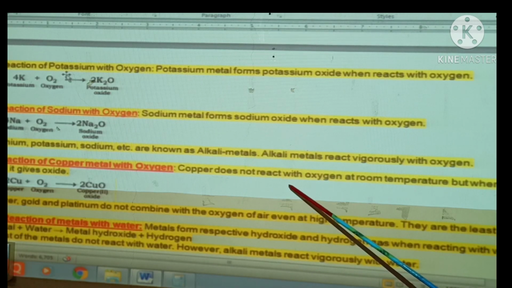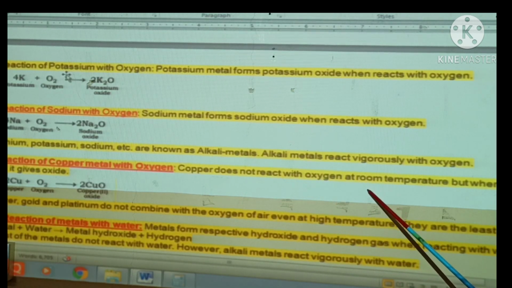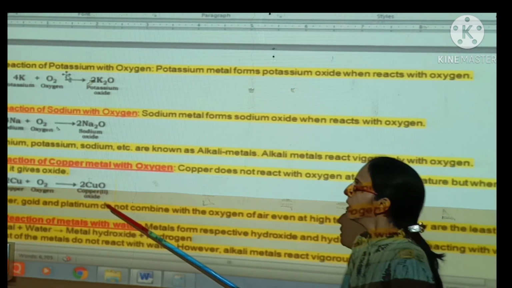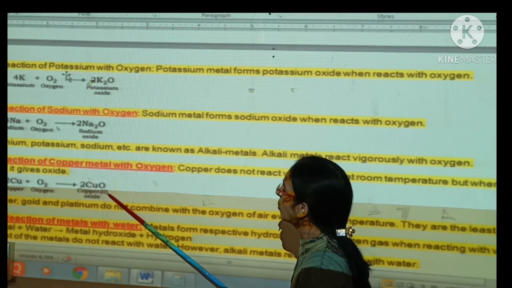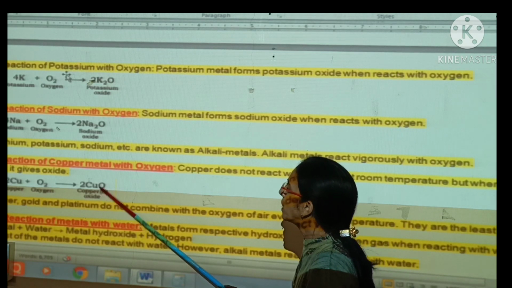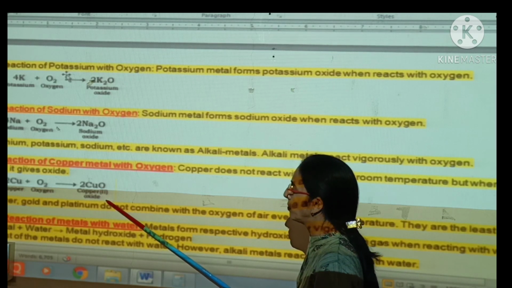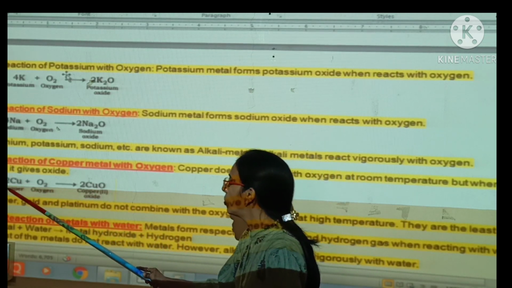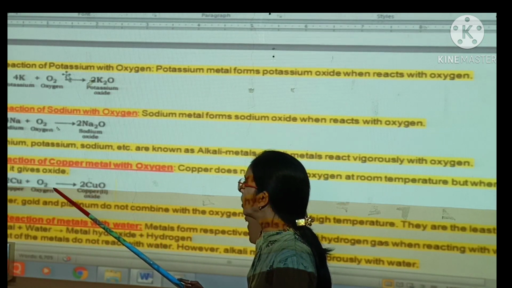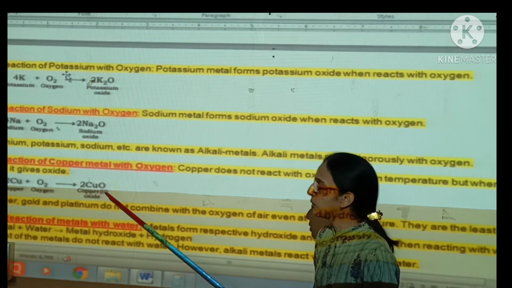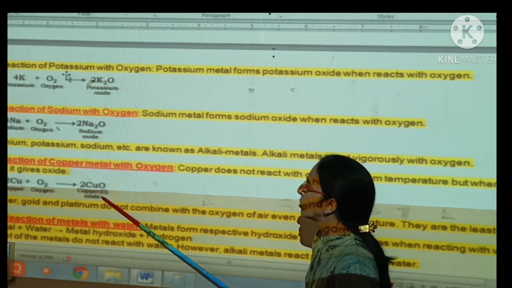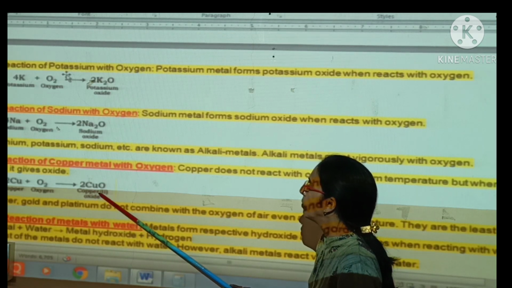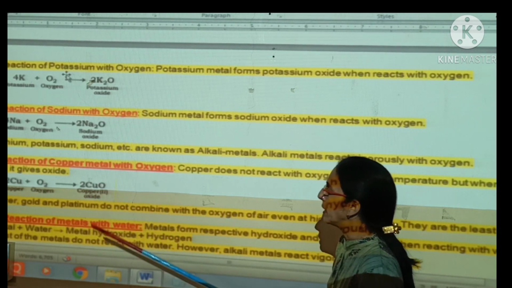Copper does not react with oxygen at room temperature, but when it is burned in the air, it gives its corresponding oxide, that is copper(II) oxide. That is, 2Cu combined with 1 mole of oxygen gives 2CuO, meaning 2 molecules of copper(II) oxide.